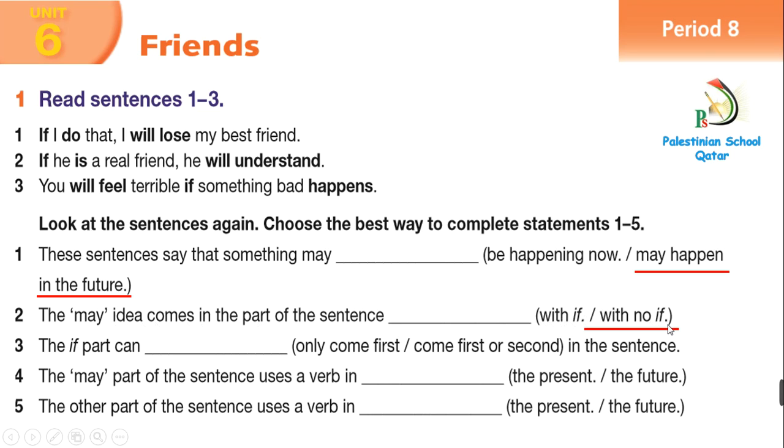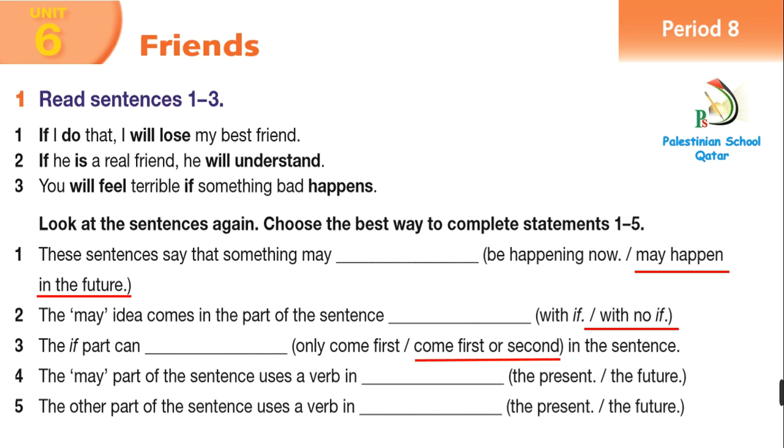Yes, of course, without if, it becomes in the second part. Number 3. The if part can only come first, or come first and second. Yes, come first or second.